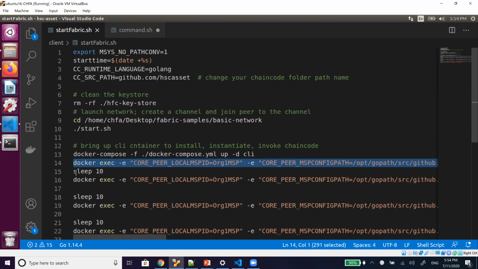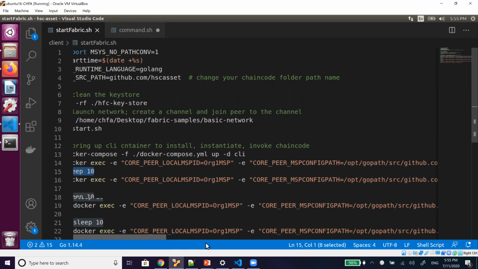Because sometimes it takes time, we always have to write a sleep so that the next command is only fired when the first command has completely finished. If we don't wait here, we get an error.